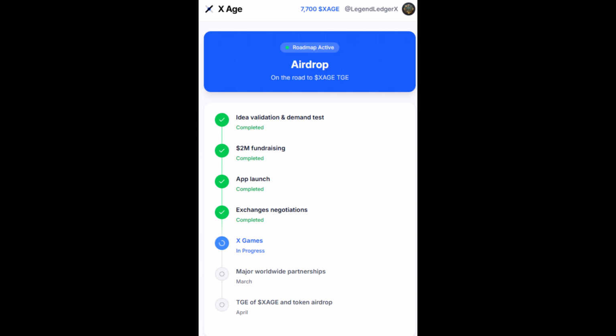If you check the roadmap, you can see that a $2 million funding round is already completed. The app has already launched on the Play Store and negotiations with exchanges are also ongoing. Their X game is also currently live. After that, there is a major worldwide partnership planned in March, and if you look at the TGE, it is almost predicted by the project that the Token Generation Event or Token Airdrop will come in April.